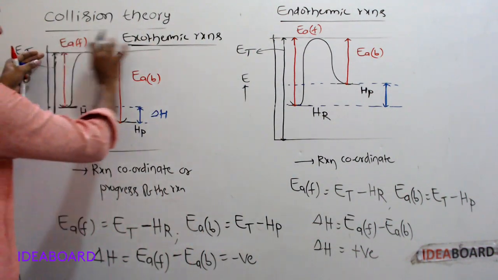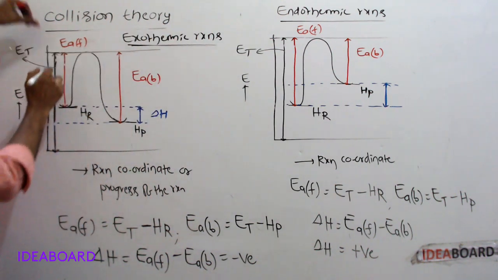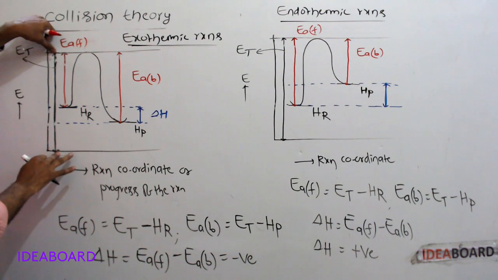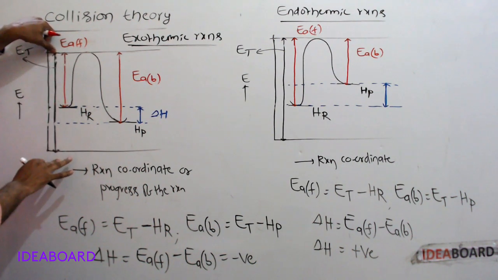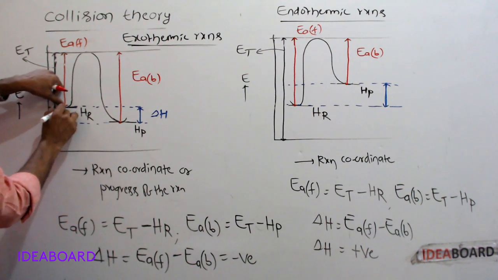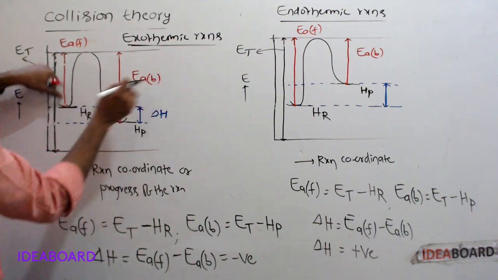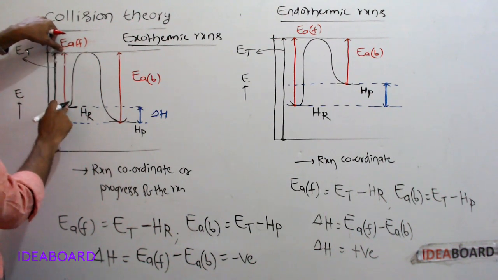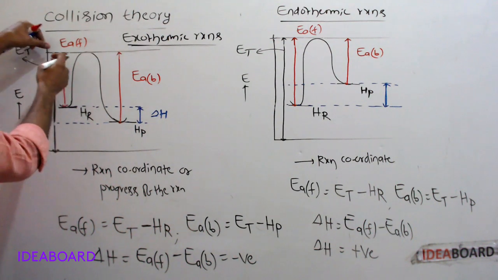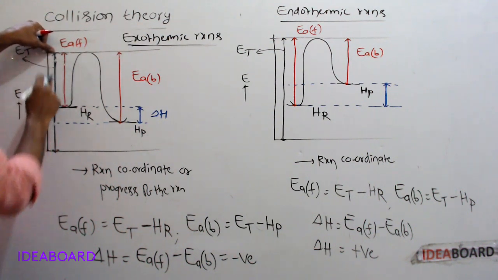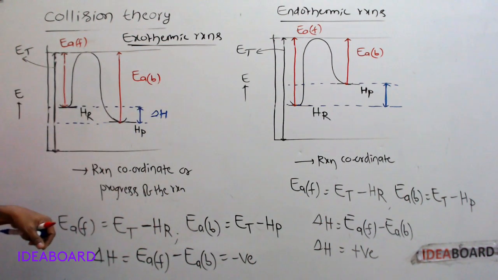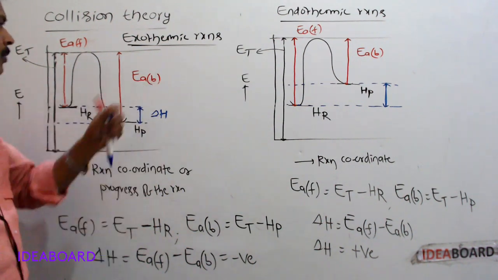See here, to form the products, reacting molecules must possess this much energy. This energy is called threshold energy. But at normal conditions, the energy of reactants is only this much. To form the product, still this much energy is required. That energy is nothing but activation energy. Activation energy is nothing but the threshold energy minus the enthalpy of reactants, or the enthalpy of normal molecules.